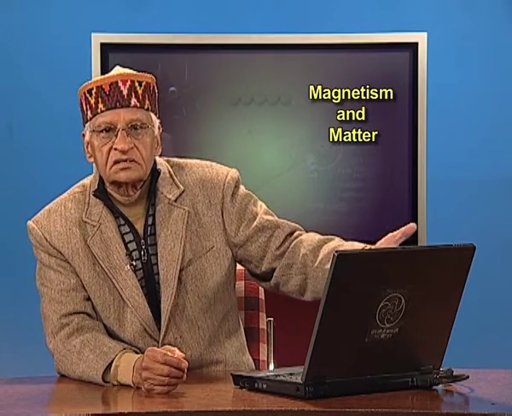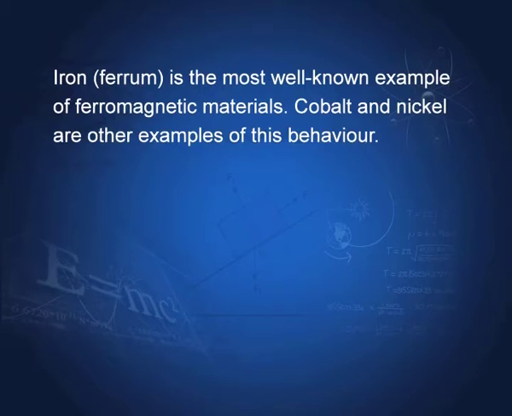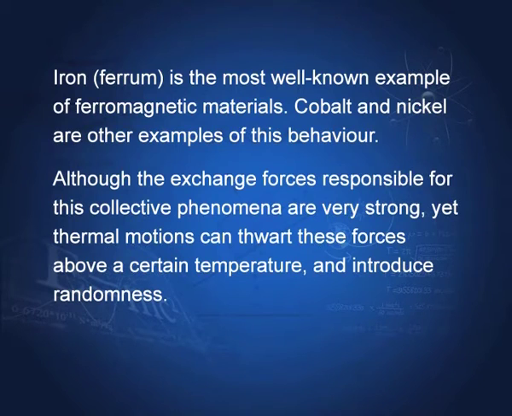Iron, which is in Latin called ferrum, is the most well known example of ferromagnetic materials. You can see the name ferromagnetic is derived from ferrum. Cobalt and nickel are other examples of this behavior. Although the exchange forces responsible for this collective phenomenon are very strong, yet thermal motions can thwart these forces above a certain temperature called Curie temperature.